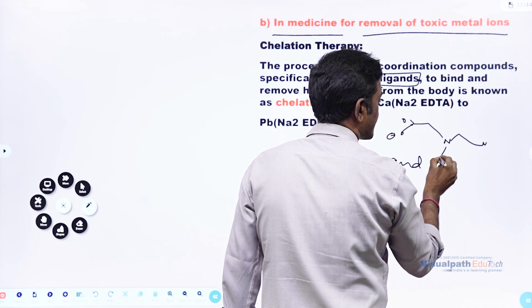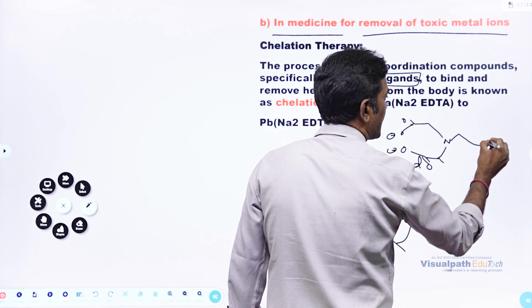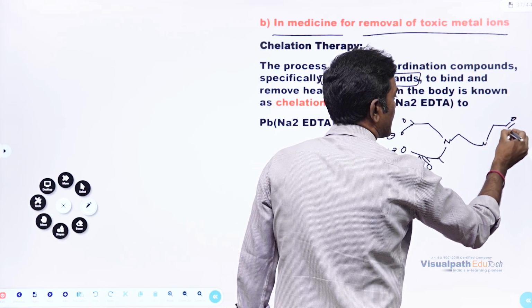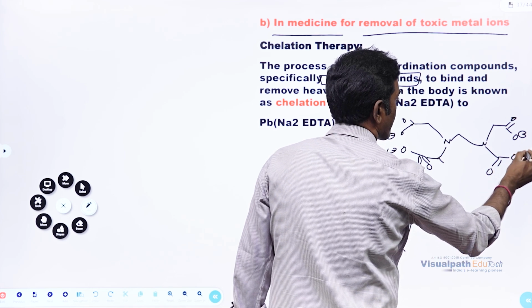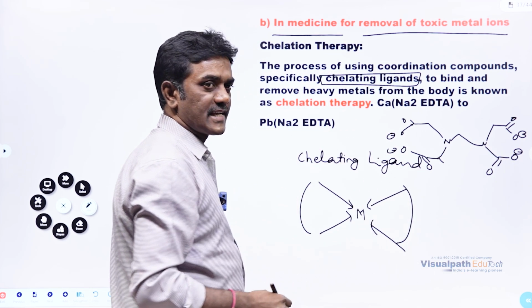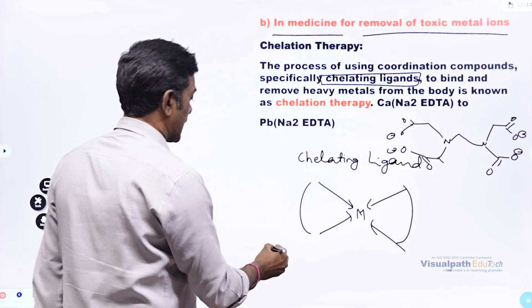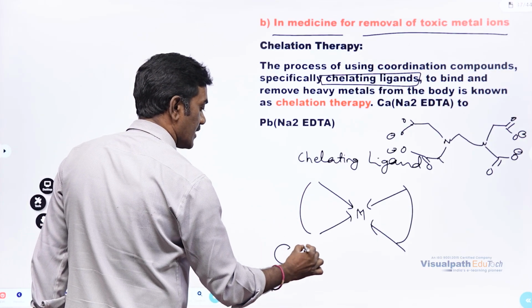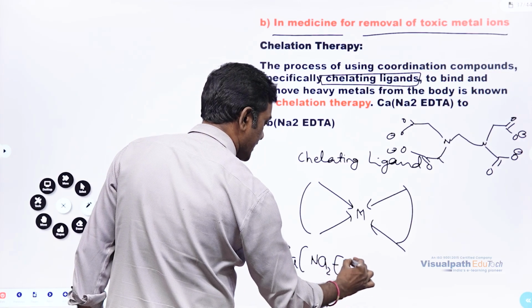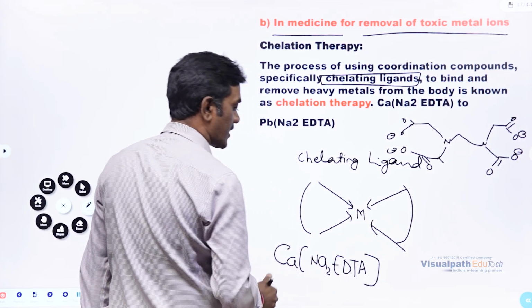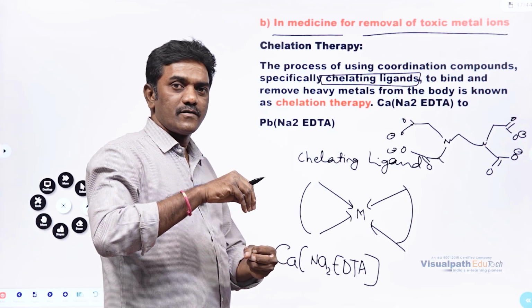With these 6 chelating sites, we are going to form a calcium disodium EDTA complex. Calcium disodium EDTA complex, we are just going to add to the body, right?